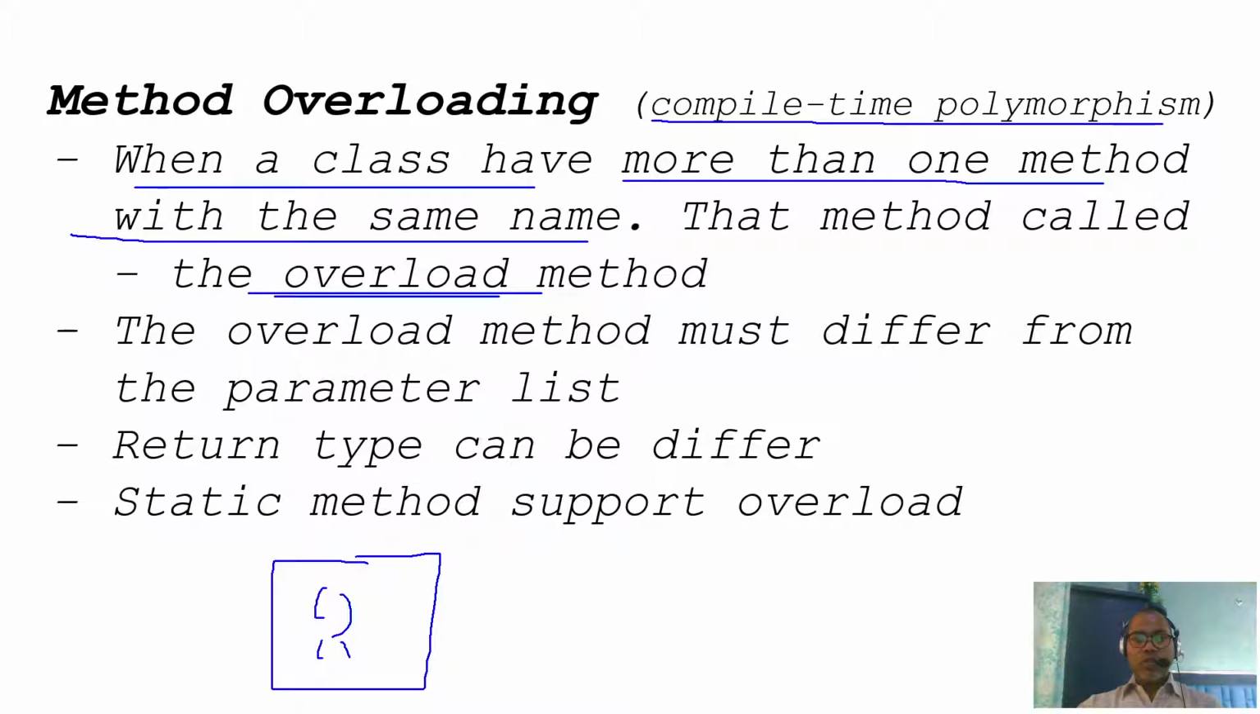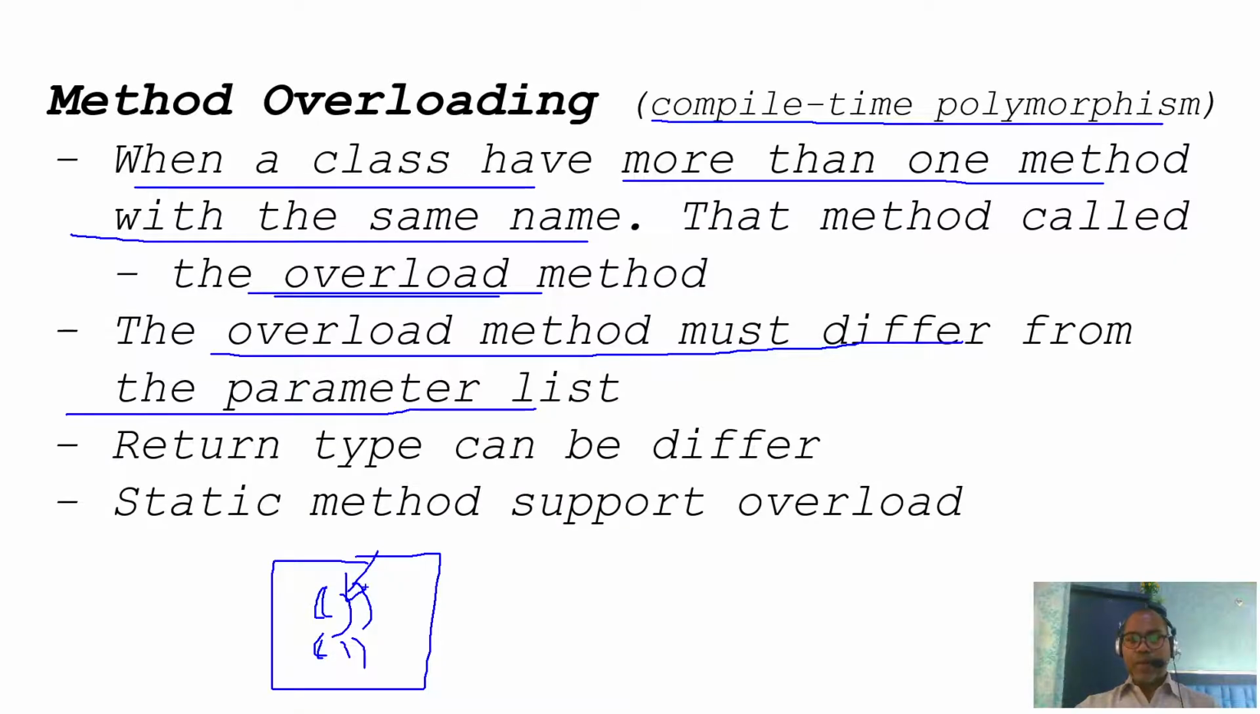So the overloaded methods must differ in the parameter list. If there are two overloaded methods, they must have some difference, that is the parameter list. The same number and order of parameters cannot be used in two methods. So one class can have more than one method with the same name but a different parameter list. Parameters may be integer, float, or in a different order.